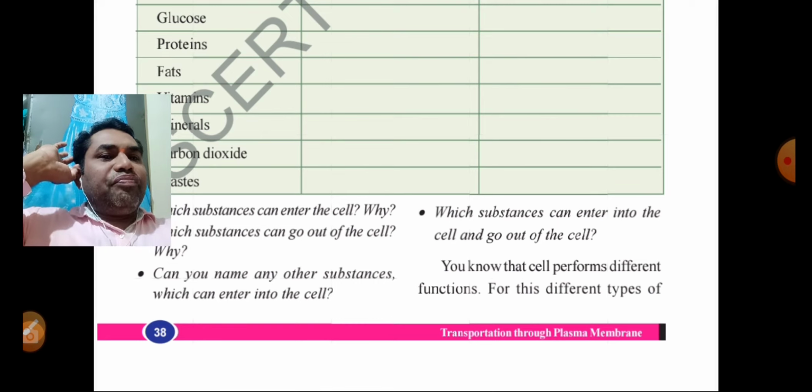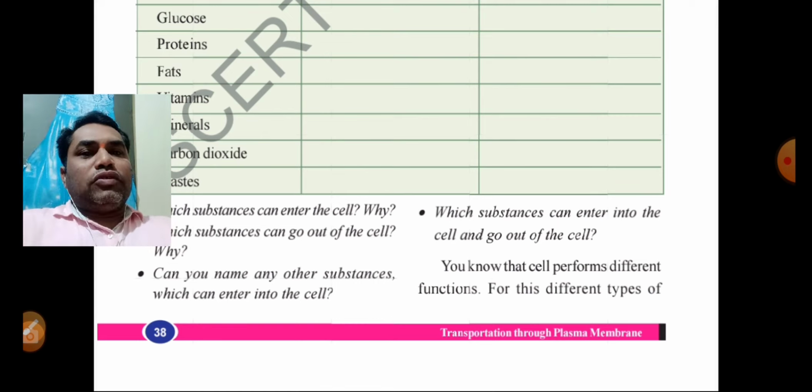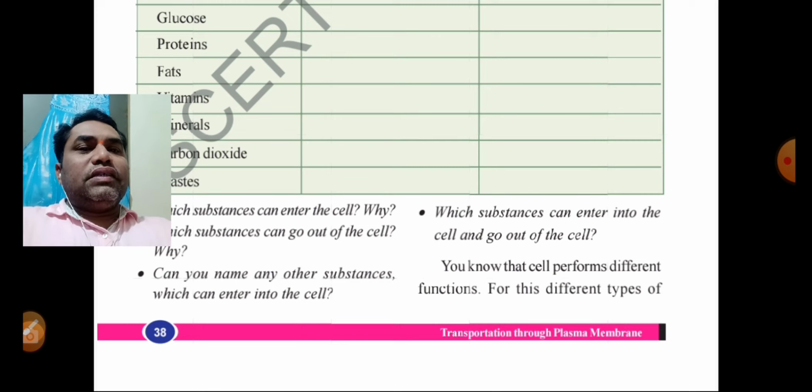Mainly hormones, water, and some chemicals, like unimportant chemicals, may go out of the cell and into the cell.